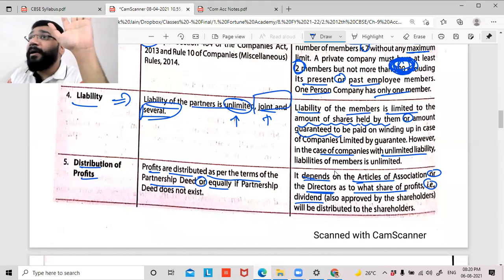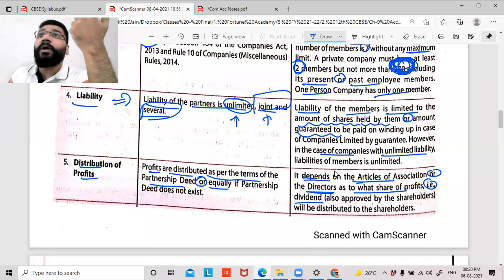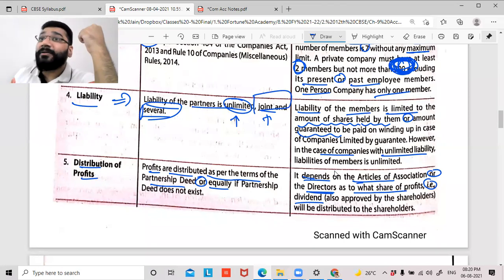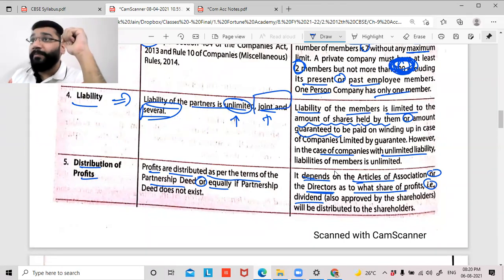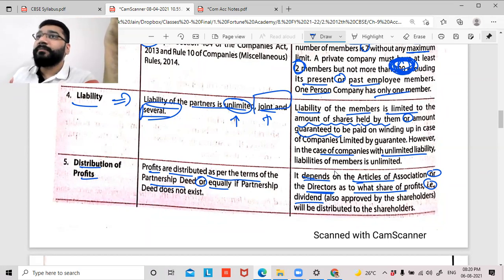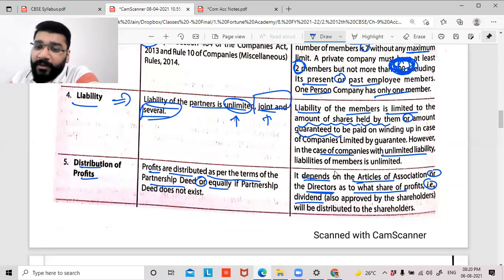So the directors may decide that this year the company is not going to give any dividend, and the shareholders have to agree. They cannot go and fight and say, no, you have to give me a dividend, I am the shareholder, how can you decide? Because you have elected the director who will make decisions for the company, and he has made a decision that you will not get a dividend. So it depends on the articles of association or the directors as to what the share of profit, that is dividend, will be, and it is also to be approved by the shareholders.